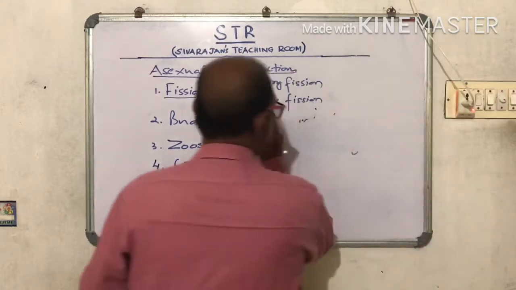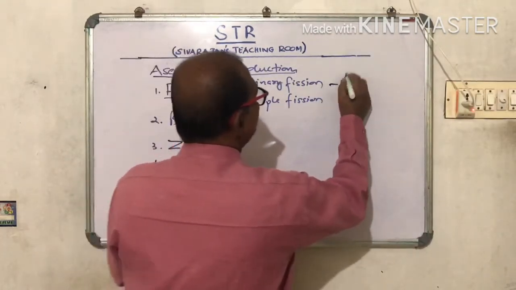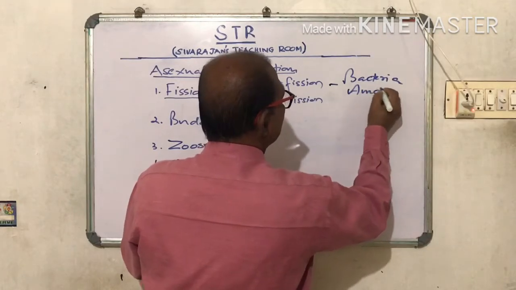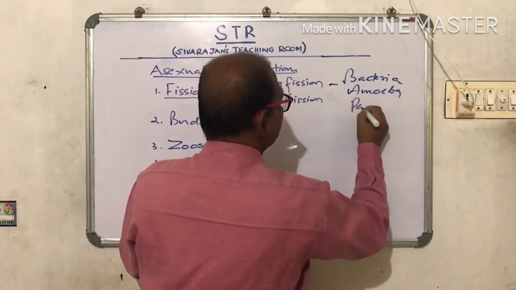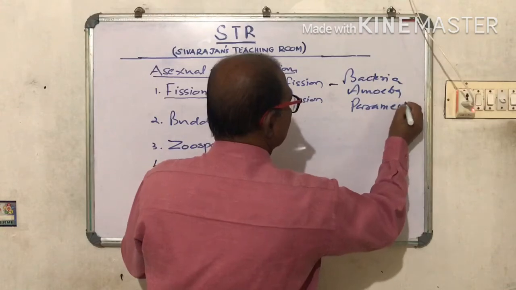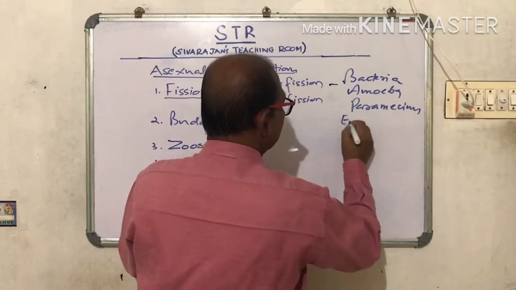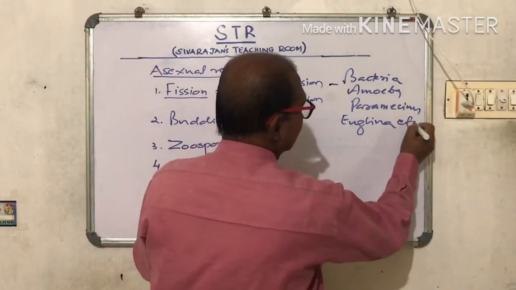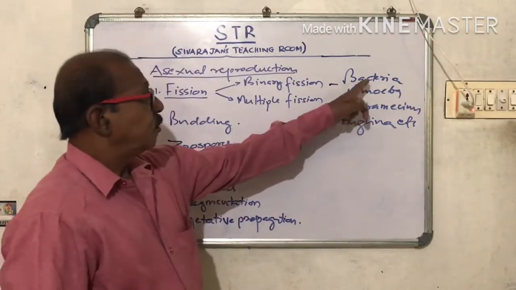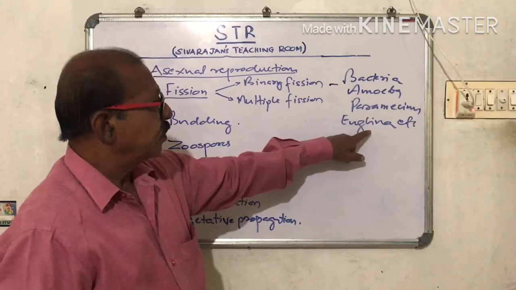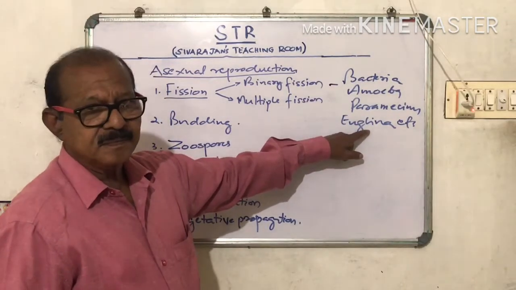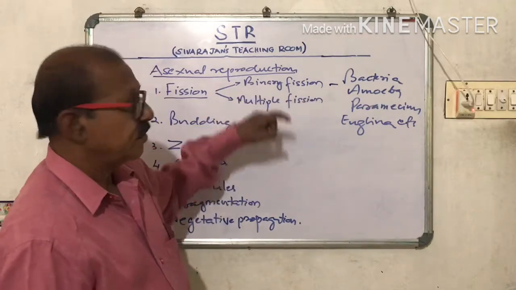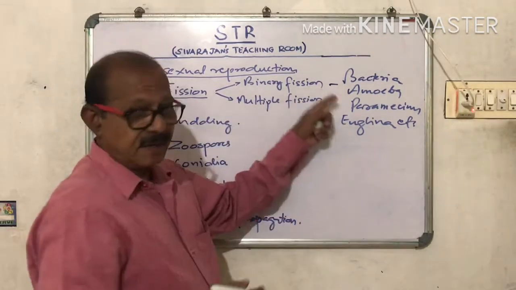And binary fission can be seen in bacteria, amoeba, paramecium, euglena, etc. So bacteria, amoeba, paramecium, euglena, etc. are organisms having binary fission, or examples for binary fission.